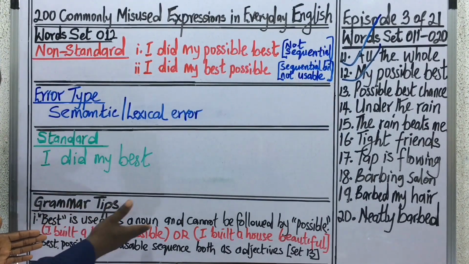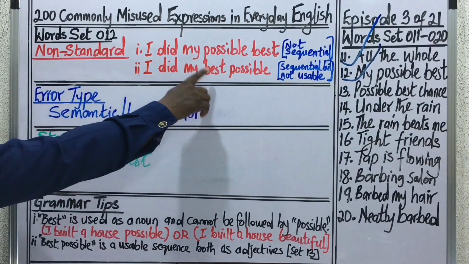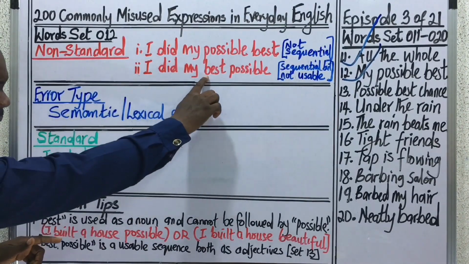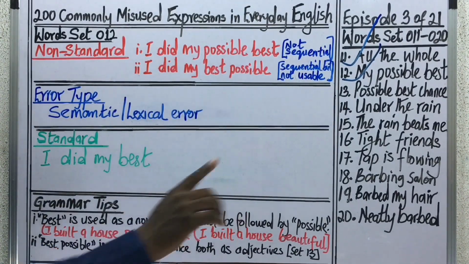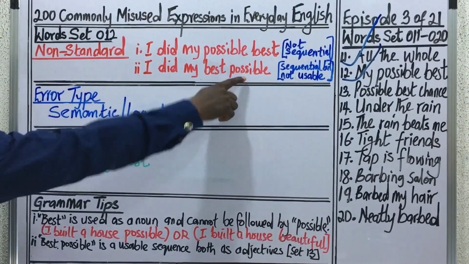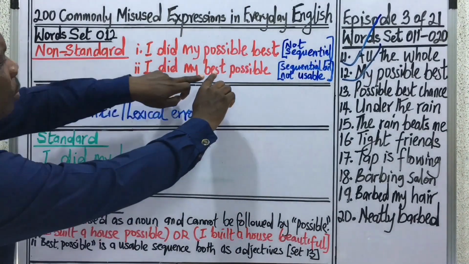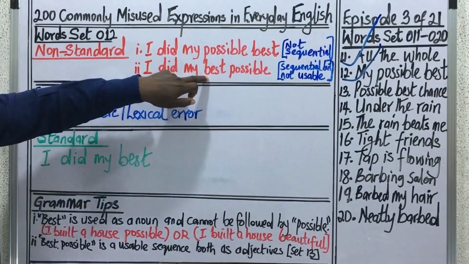Best is used as a noun, just like I was explaining here. They say that best here is being used as a noun. And if it is being used as a noun, it cannot be followed by possible because possible is an adjective. Although the two words are both adjectives.